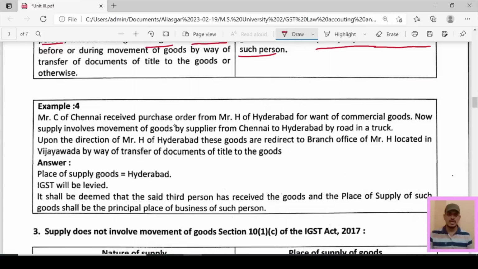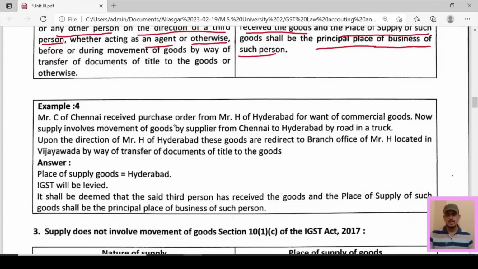मिस्टर सी ऑफ चेन्नई रिसीव परचेज ऑर्डर फ्रॉम मिस्टर एच ऑफ हैदराबाद for want of commercial goods. Now supply involves movement of goods by supplier from Chennai to Hyderabad by road in a truck. Upon the direction of Mr. H of Hyderabad, these goods are redirected to branch office of Mr. H located in Vijayawada by way of transfer of documents of title to the goods.